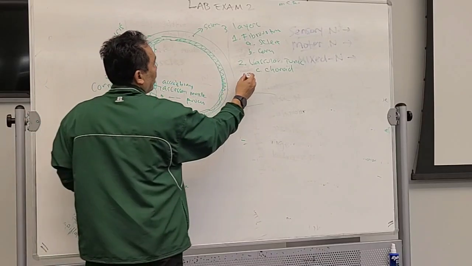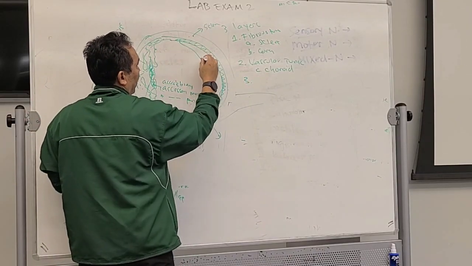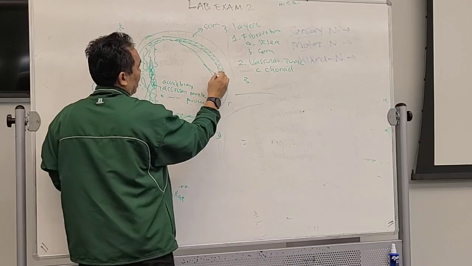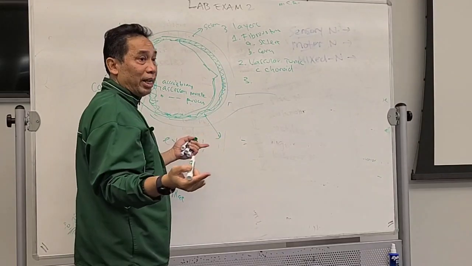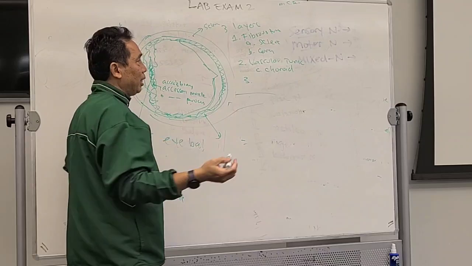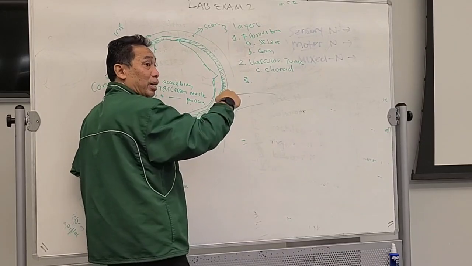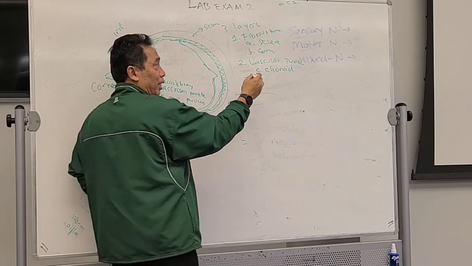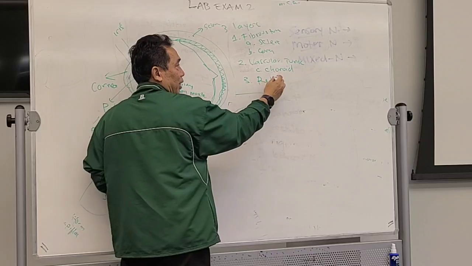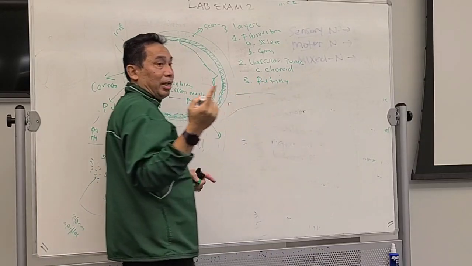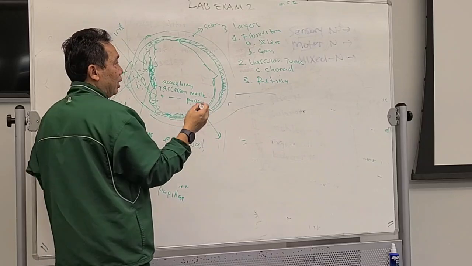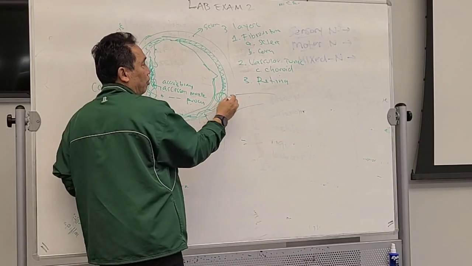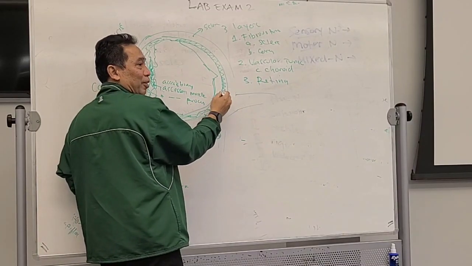Now the last layer, only one. It's going to be on the back over here. Okay. And that layer is yellowish, kind of whitish when you dissect it. And this is the place where the photoreceptor located. What do you call that layer? Nervous layer or the retina. With it? In the retina, you have part that do not have photoreceptor. What you call that?